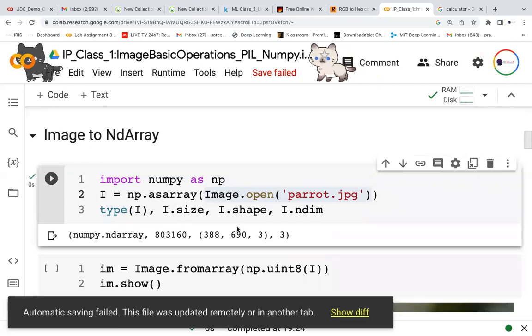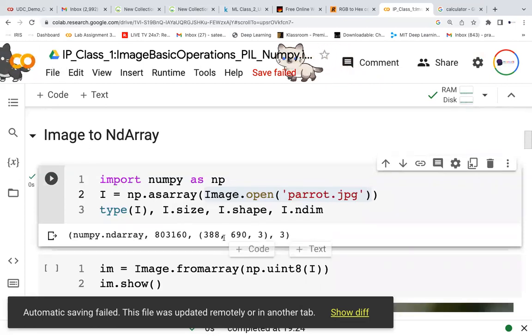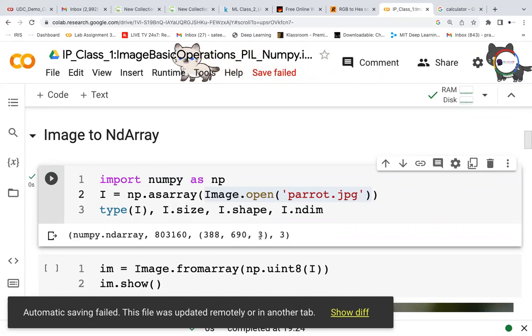Now the shape is this shape: 388 by 690 by 3. This is the width and the height, and this 3 is the RGB color, 3 channels. And ndim, n dimensional: how many dimensions are there? 1, 2, 3, so 3 dimensions. I.ndim gives the number of dimensions, which is 3. If you multiply these values, you get the size. That is the size, that is the shape, and that is the ndim.